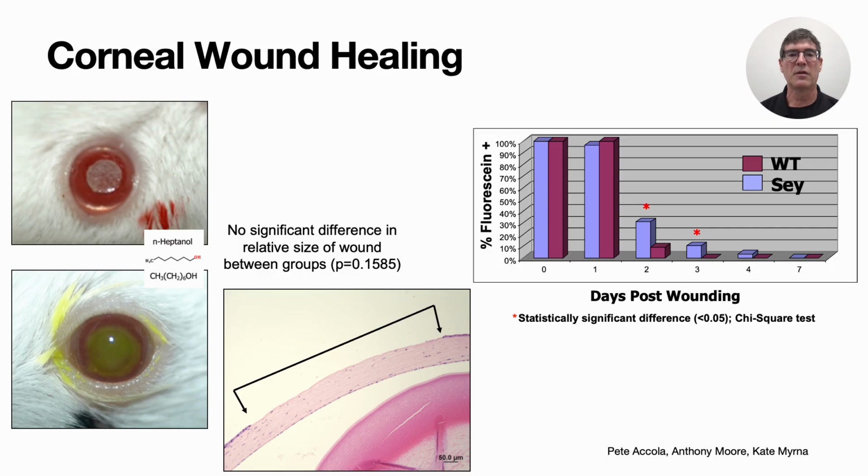This graph shows days to corneal wound healing in wild-type and small eye mice. As expected, on day 0, all mice were fluorescein positive, and similar results were observed on day 1 post-wounding. Although, as you can see, on days 2 and 3, the number of mice that were fluorescein positive was higher in the small eye group, the more important story here, I think, is that most small eye mice exhibited healing rates more comparable to PAX6 normal mice. There were no differences at 4 days post-wounding, and all corneal ulcers were completely healed by day 7.